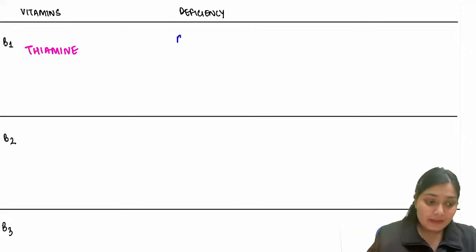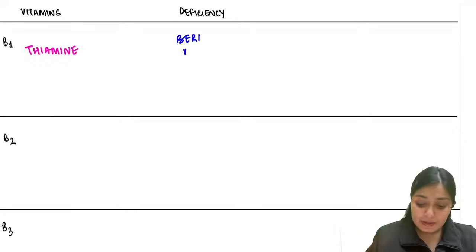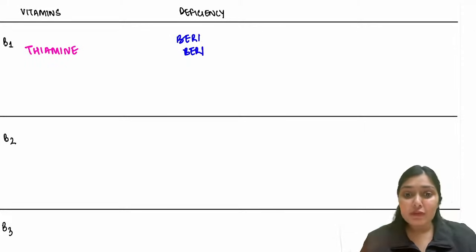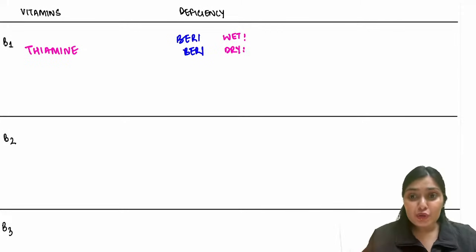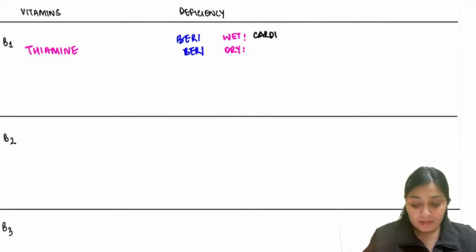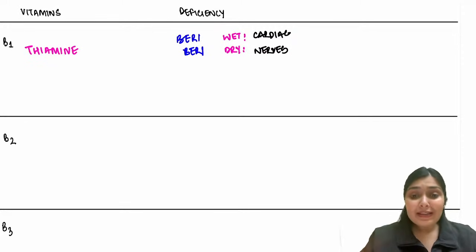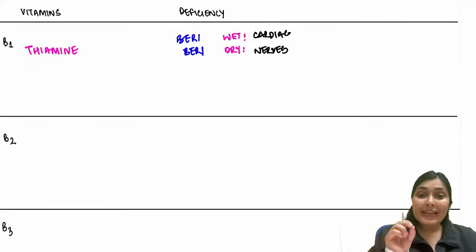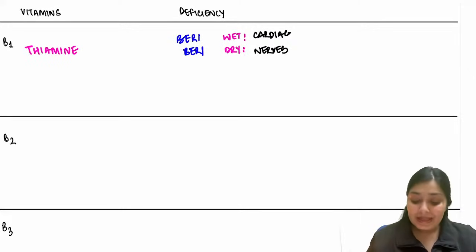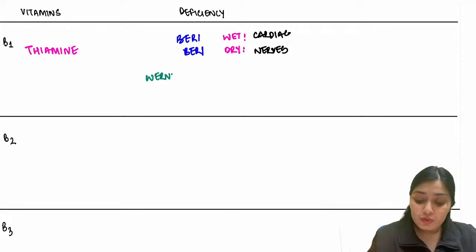Yes, it's beriberi. Beriberi is the disease. We have two types of beriberi, wet beriberi and dry beriberi. In wet beriberi, it is the cardiac tissue that is affected. Cardiac involvement is there. And in dry, nerves are affected. Interestingly, in alcoholics, this thiamine deficiency is seen. So an entity is given to that deficiency, that is Wernicke-Korsakoff syndrome. You see this in alcoholics.